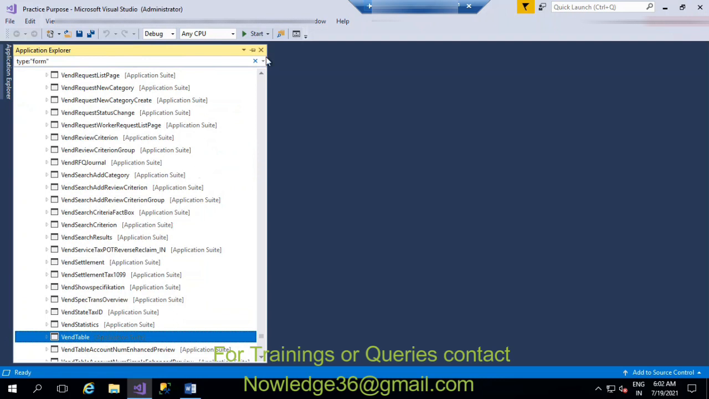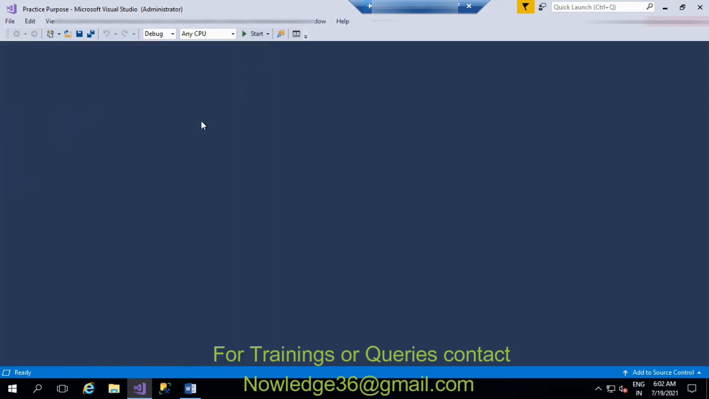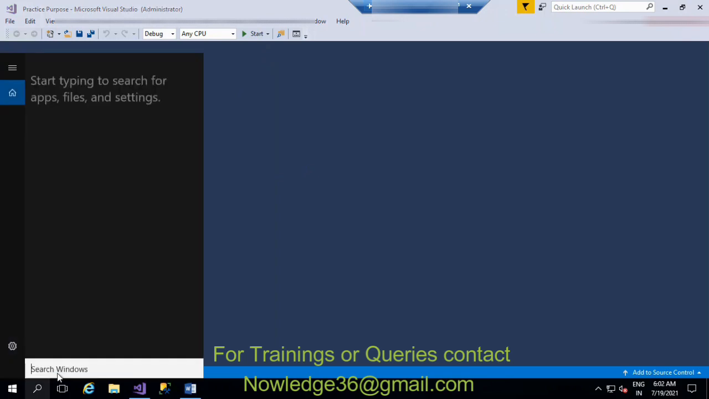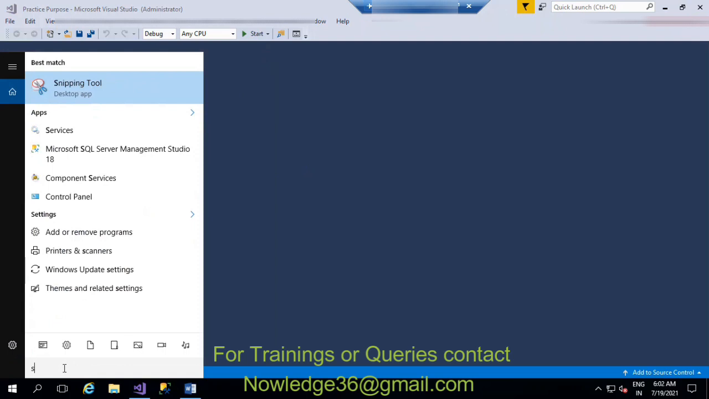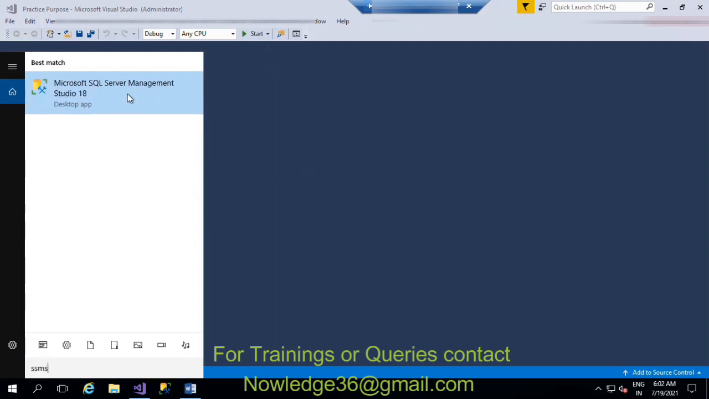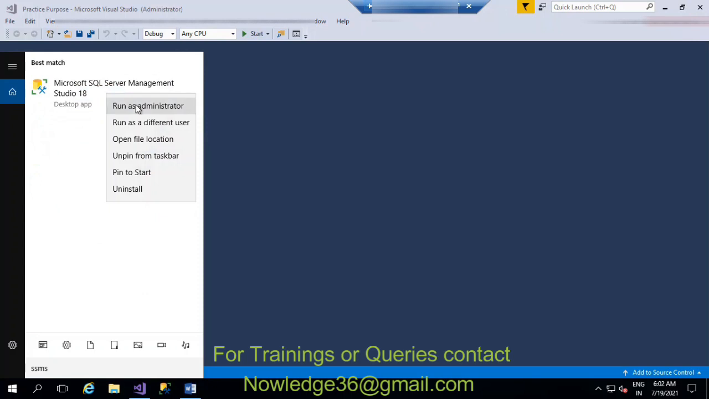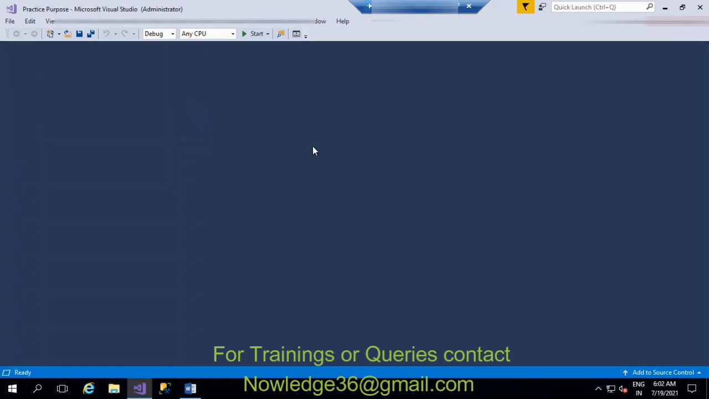This is related to the front end and the Visual Studio part. Okay, and coming to the SQL, I'll open it from here directly.